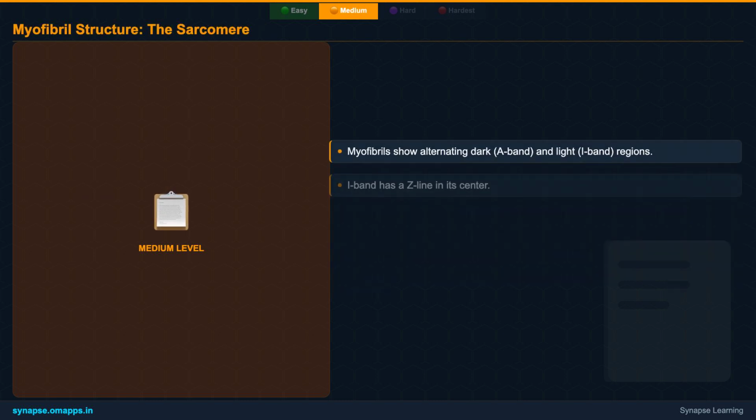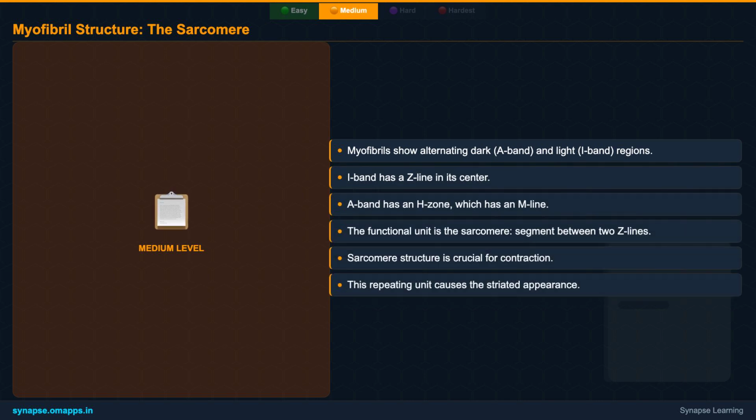Within each muscle fiber, filling the sarcoplasm, are numerous fine, parallel filaments called myofibrils. These are the actual contractile elements that give skeletal muscle its characteristic striated or striped appearance under a microscope. This striation comes from the alternating dark and light bands along the myofibril.